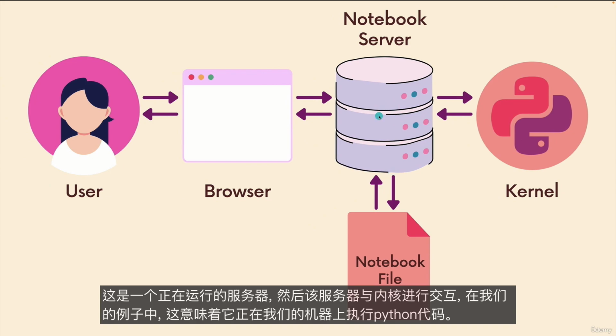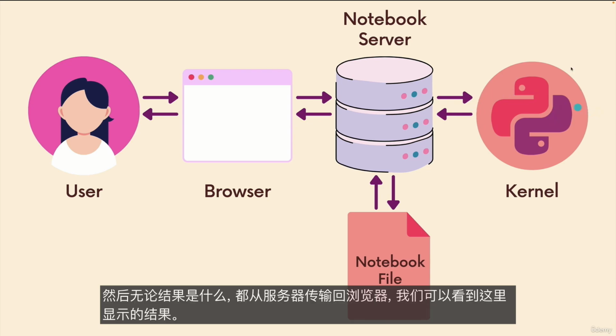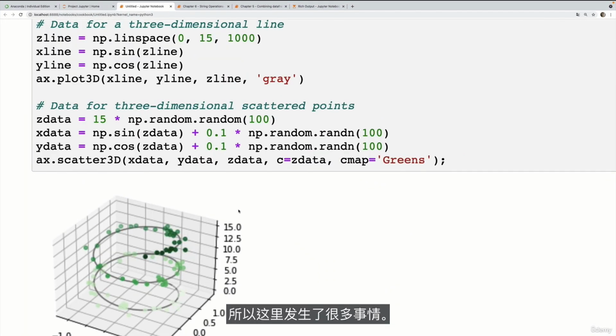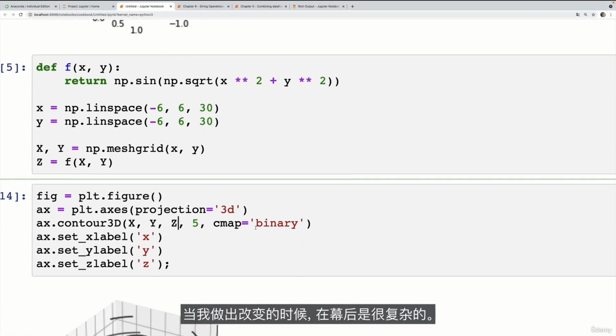And that server is then interacting with the kernel, which in our case means it's executing Python code on our machine. And then whatever the result is transmitted back from the server to the browser, and we see the result displayed here. So there's a lot going on here. It's pretty complicated behind the scenes.